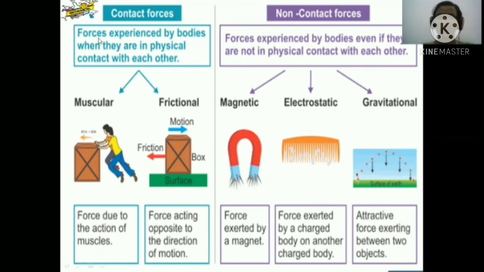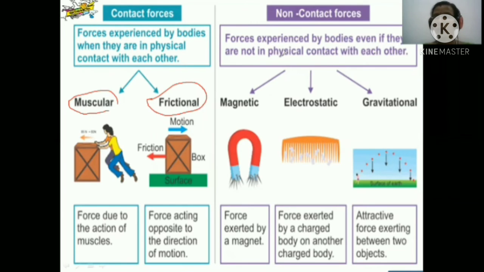The contact force is the force experienced by bodies when they are in physical contact with each other. The contact forces are of two types, the muscular force and the frictional force. So these are the examples of the contact force.